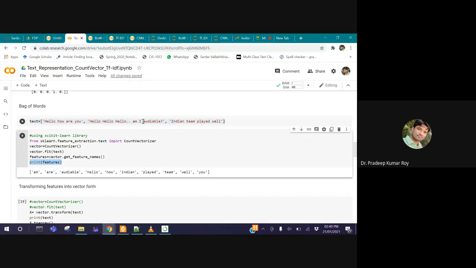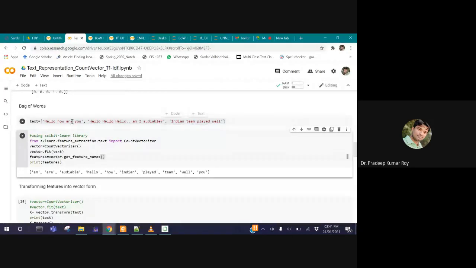It is missing the single character words. You can see they are not counting single characters. That may be one limitation, you can say. They are not catching single character words; they are not assuming that this is a word, so they are skipping it. But this is a limitation. We cannot do anything, this is a predefined function. We are just using it.